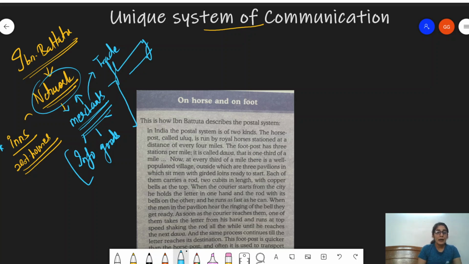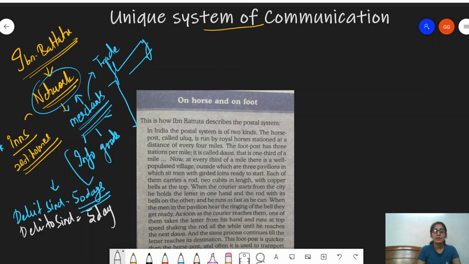Now, the example that he gives of the postal system is that it was so efficient that if you had to cross, let's say, from Delhi to Sindh, it took 50 days. But with this network laid out, a good, for instance, or a message could be delivered from Delhi to Sindh within what? Within just 5 days. So this is an extremely important example which is telling us about how well laid out the network was. And let's read about what exactly is this network.